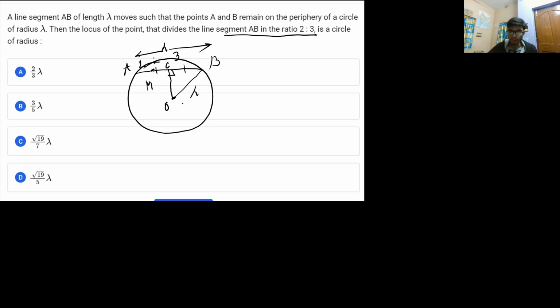From this division, the value of AM is 2 by 5 times lambda, and similarly the distance BM is 3 by 5 times lambda.